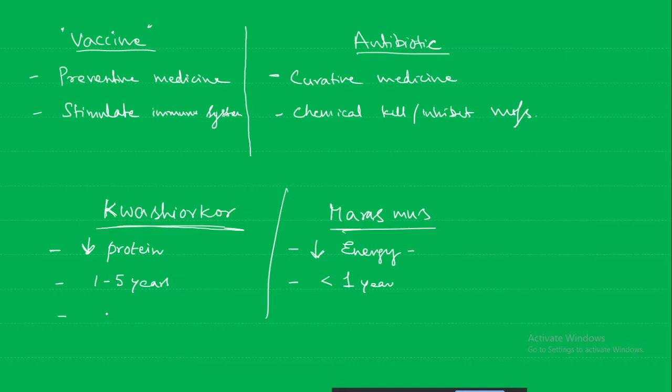So that condition, edema, is like, the body is filled up with water rather than with energy. So we say that the swelling or that kind of condition is called edema. Okay, so because the protein is deficient, the child will develop edema of the face and legs. The skin will look dark and scaly.